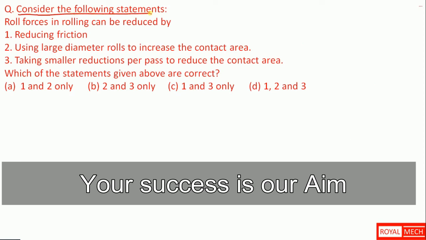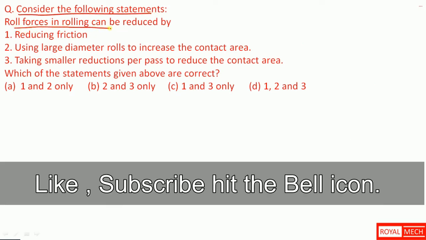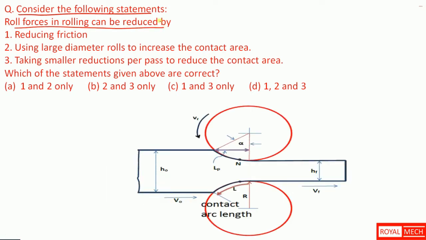Consider the following statements. Roll force in rolling can be reduced by: So this is about roll force in rolling. The first statement is reducing friction. So by reducing friction, they are telling the roll force can be reduced. That is true.